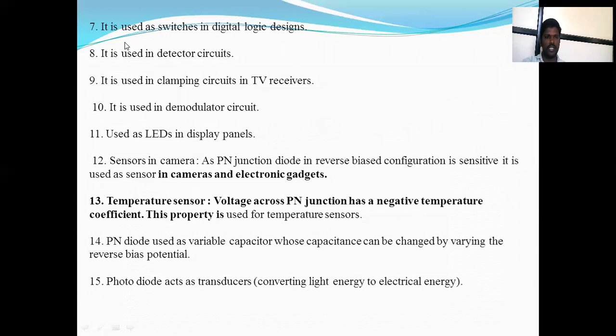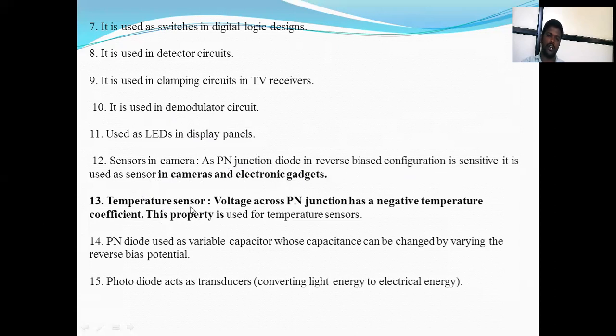Next, it is used as a switch in digital logic design. It is used in detector circuits, in clamping circuits in TV receivers, in demodulator circuits, and in LED display panels. It is used in the sensor of a camera. As the PN junction diode in reverse bias configuration is sensitive to light, it is used as a sensor in cameras and electronic gadgets.